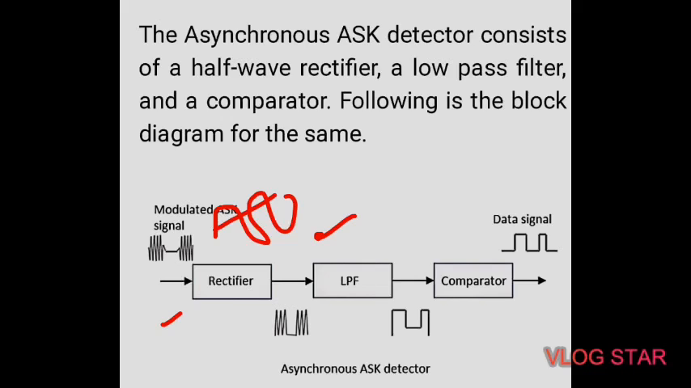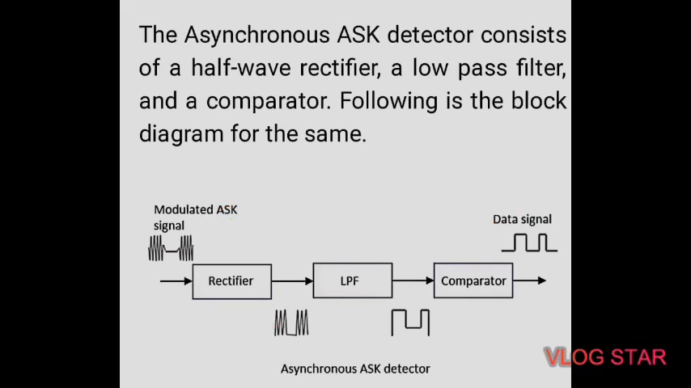This low pass filter suppresses the higher frequencies and gives an envelope detector output from which the comparator delivers a digital output. So this is the output of the rectifier. It will provide only the DC value. Then with the help of this low pass filter, it will pass only the low frequency values, and it will suppress the higher frequency values.